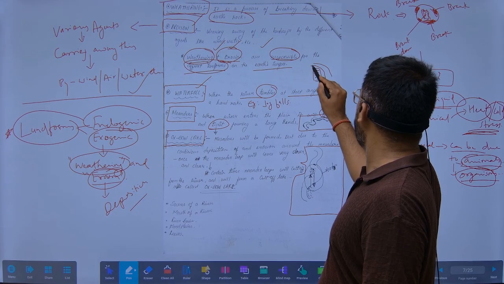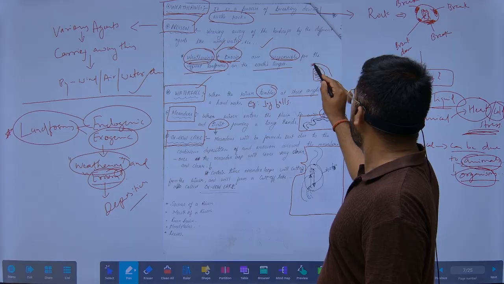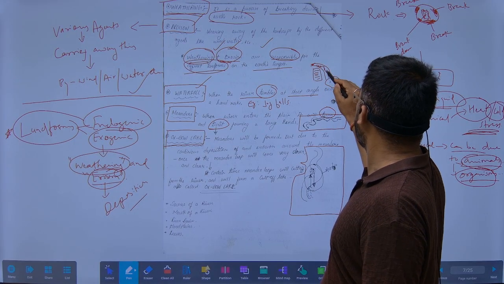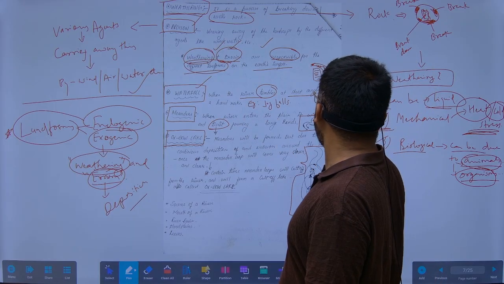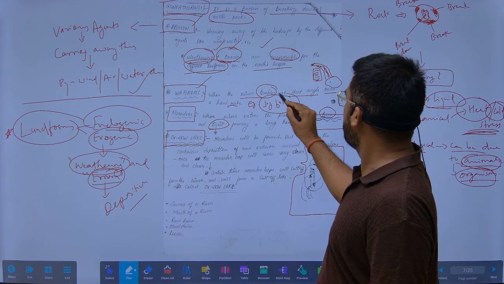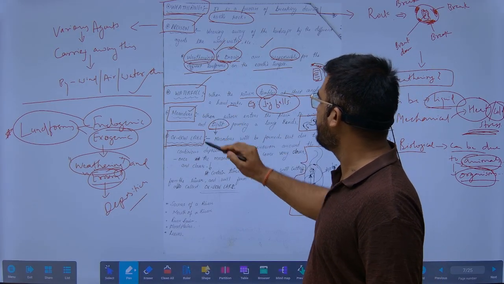This is a surface area, and it will tumble from a steep angle downwards over a hard rock. This is known as a waterfall. Example, Jog Falls.